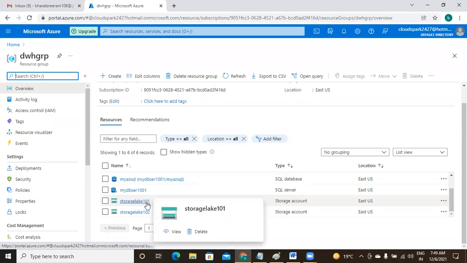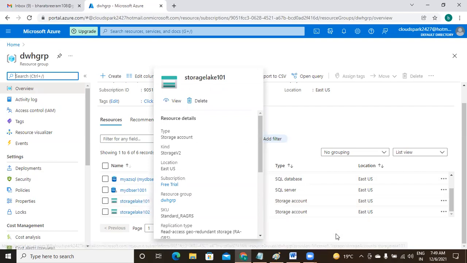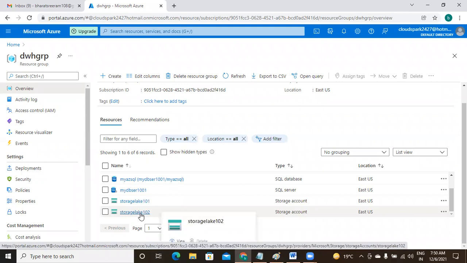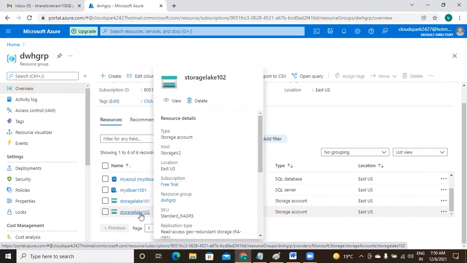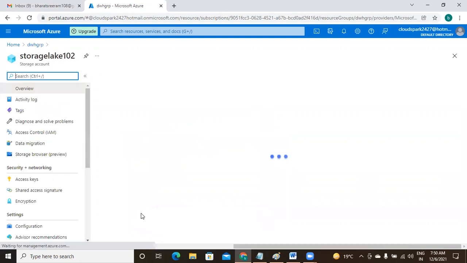So storage lake 101 already we have created, and we have containers called source and targets here. And in ADF, we have created a linked service also for that. Okay, no issues. Once again, we will create. But we already have the second storage account. For this, linked service is not available. Got it. So first, let's go into storage lake 102.